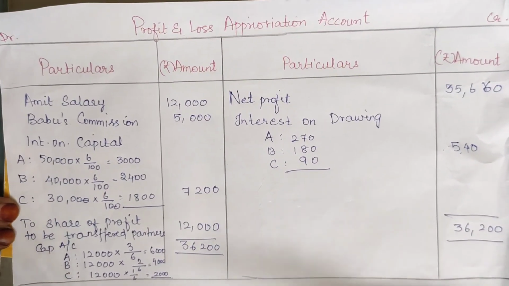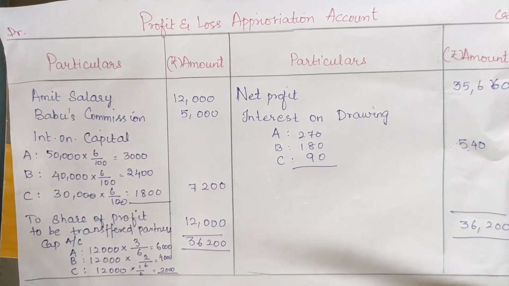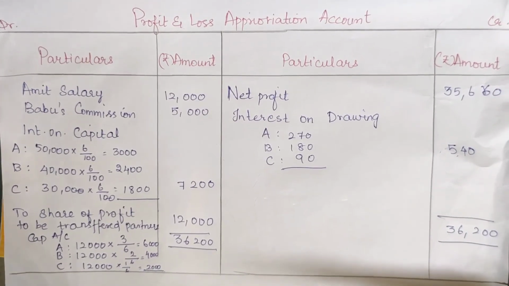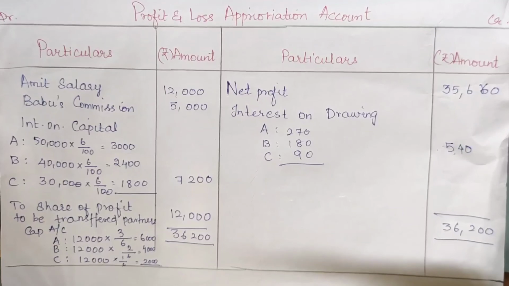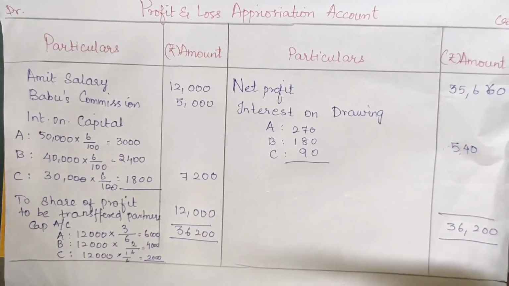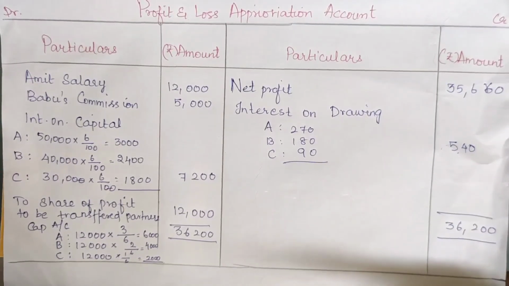This is one method. In the coming video you will see the other method, that is profit and loss appropriation account in the guarantee method.